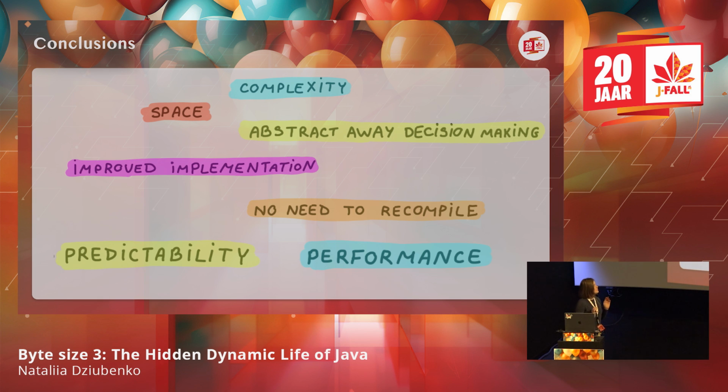So to sum up what I've said, why is it even done for Java? Well, because it helps to reduce the complexity of the bytecode and to abstract away the decision-making to runtime. It saves space because our bytecode doesn't have all this logic, and the new language features are bringing more and more complexity, so of course we don't want to keep it all in our bytecode.